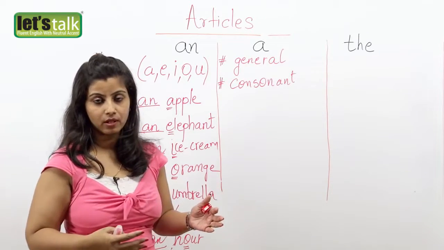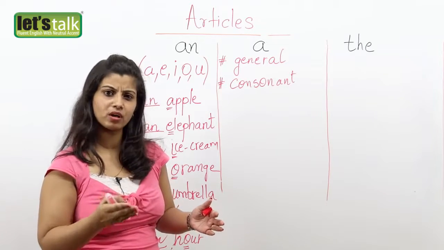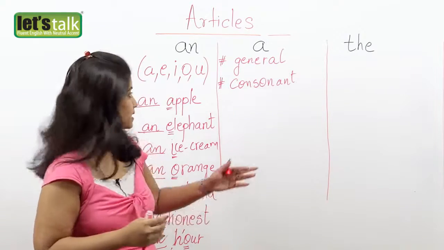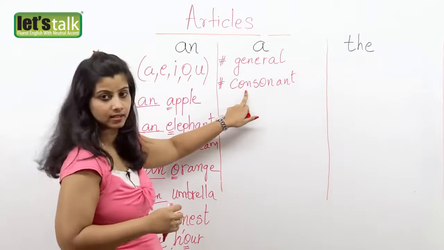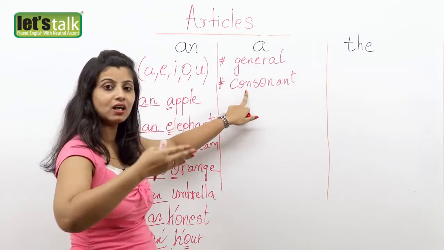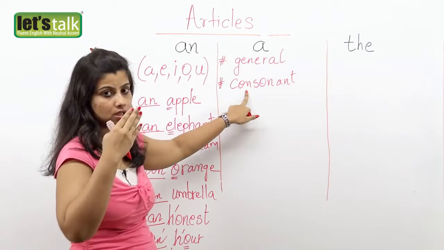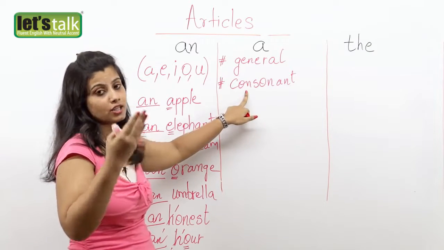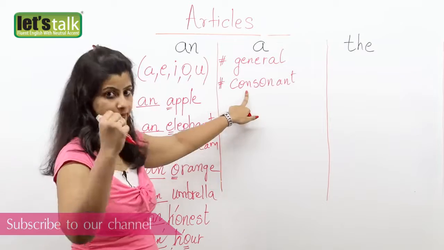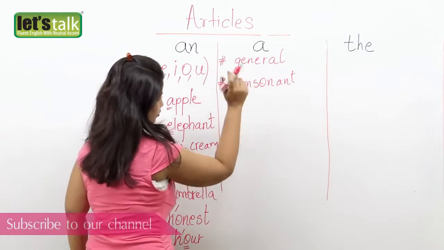Like I gave you an example of a book. Book, the letter B is a consonant. That is why I'm going to say a book. A ship, so S again is a consonant. So I'm going to say a ship. Okay. So 1 and 2.